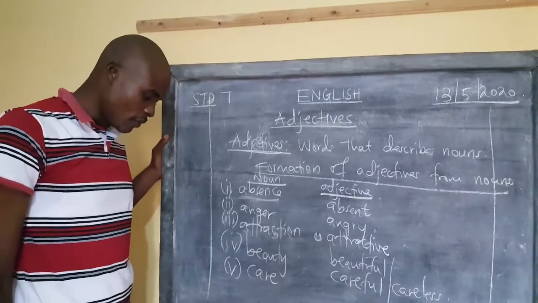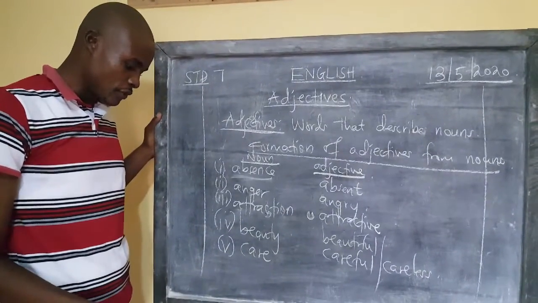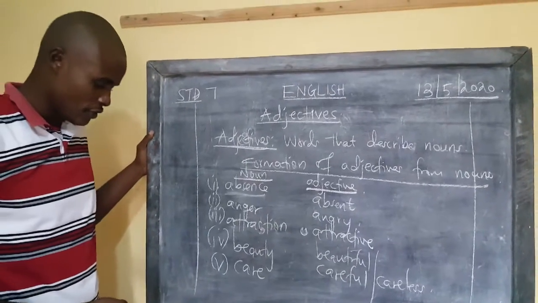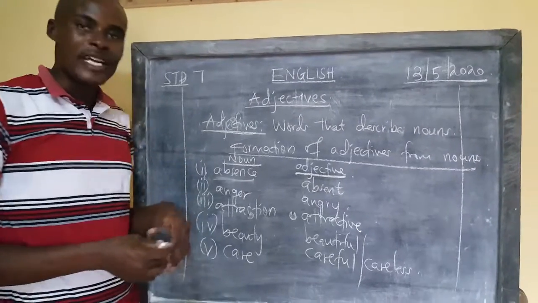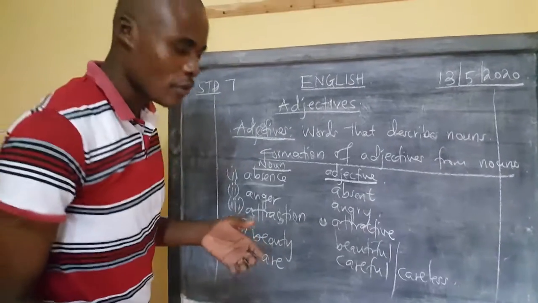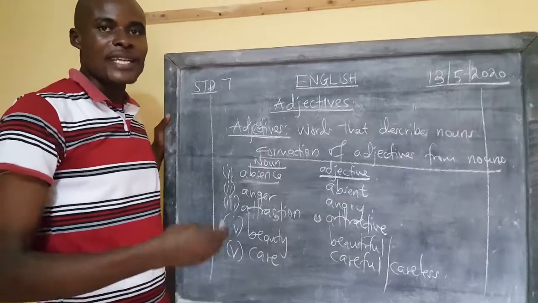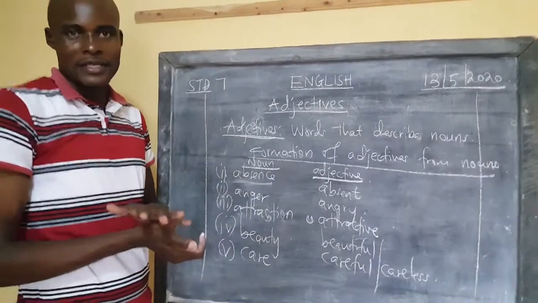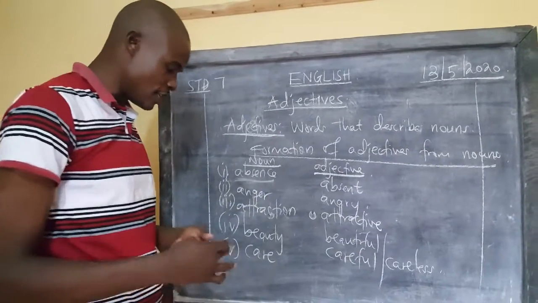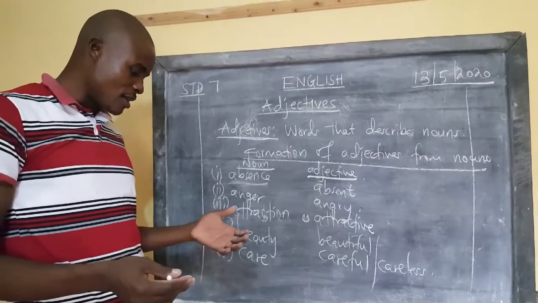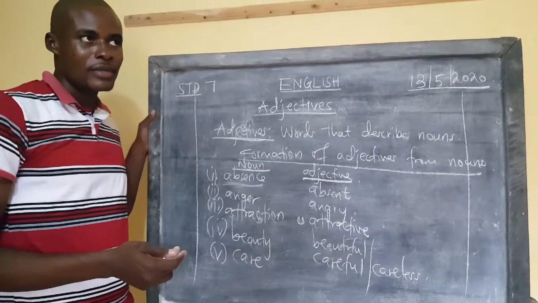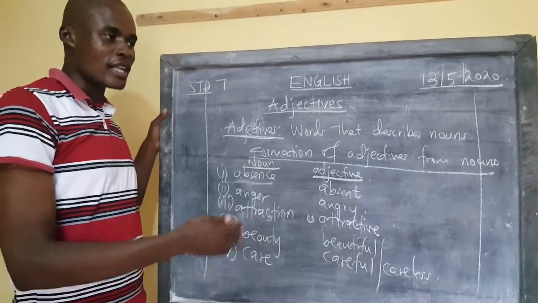The word child, we have childish, or even childlike. Somebody who is childish. The word circle, circular, can come from that particular noun. We have the word courage. You can get the word courageous. I met a courageous man who saved me from danger. So from the noun courage, you can get the word courageous. Coward, you can get the word cowardly. From the word crime, you can get criminal. Somebody who commits crime is a criminal.